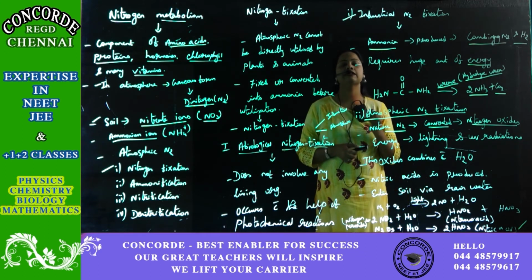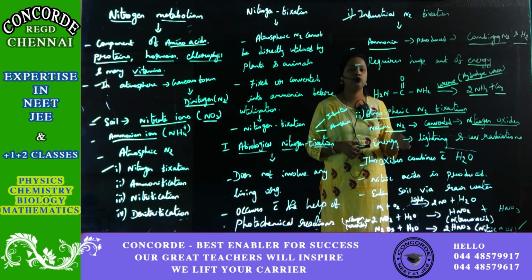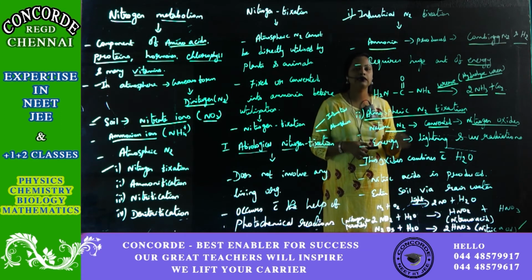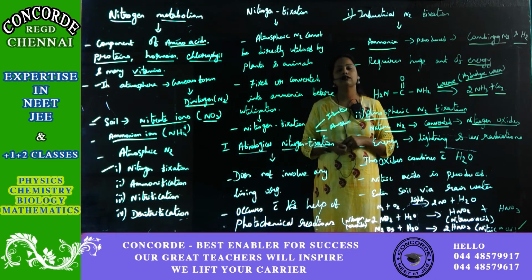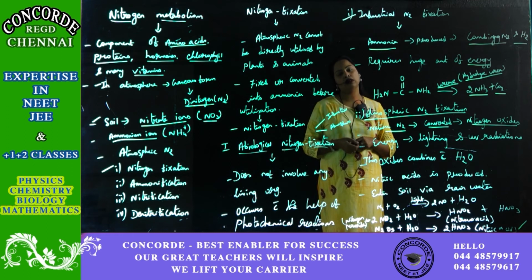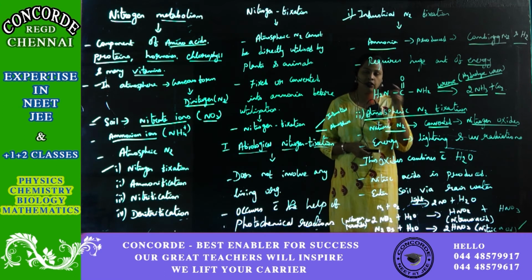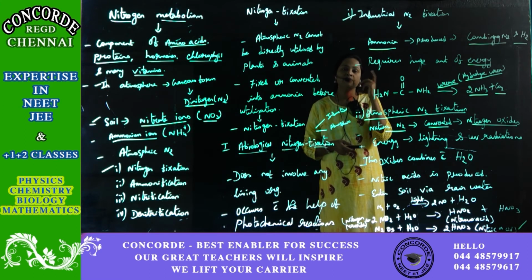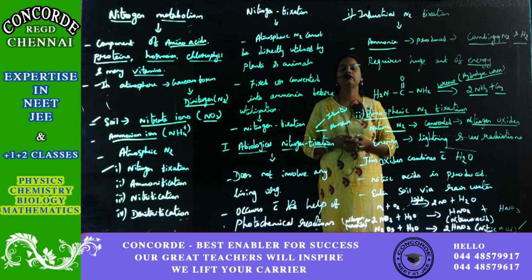This urease enzyme has the capacity to hydrolyze the urea. Once it hydrolyzes the urea, you will get ammonia as well as carbon dioxide. For this process, you require a huge amount of energy. This is related to industrial abiological nitrogen fixation.